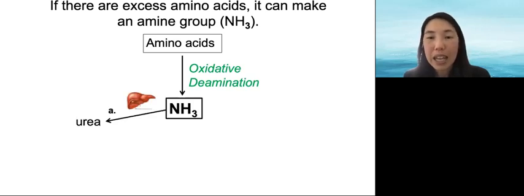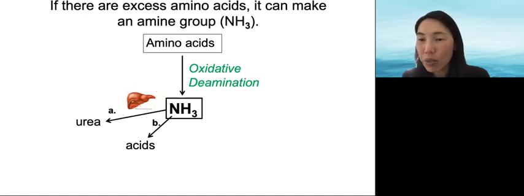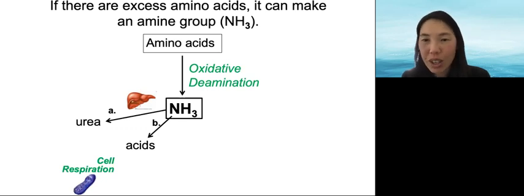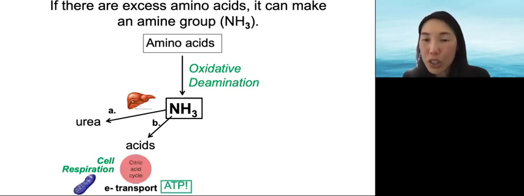A, send the NH3 to the liver and excrete it in urine as urea. B, use the NH3 to make acids that can then enter the citric acid cycle in cell respiration, which can then be used to go into electron transport chain to make ATP energy.